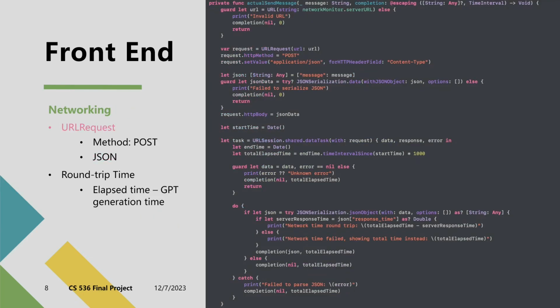When the user's spoken words are transcribed into text by our system, the next step is to prepare this data for transmission to our server. We achieve this by encapsulating the transcribed text into a JSON format, a standard protocol for data exchange.